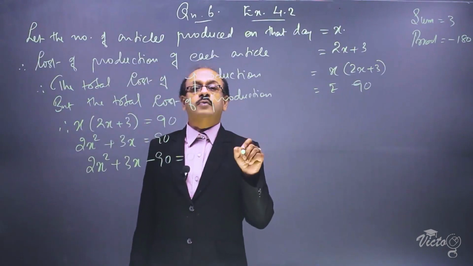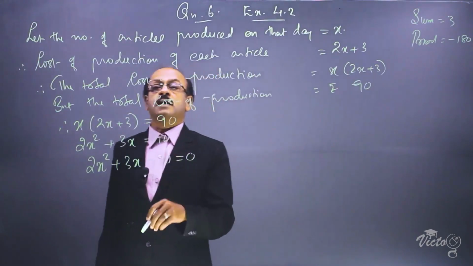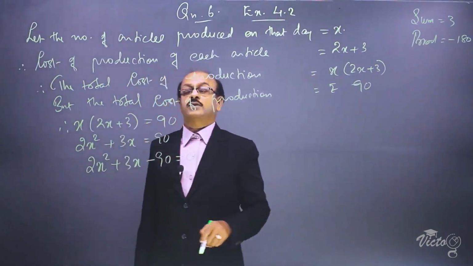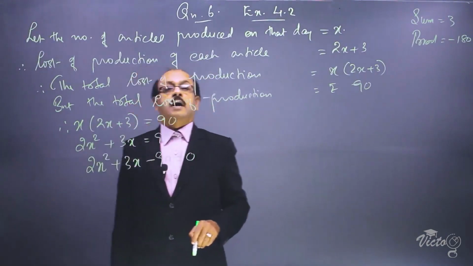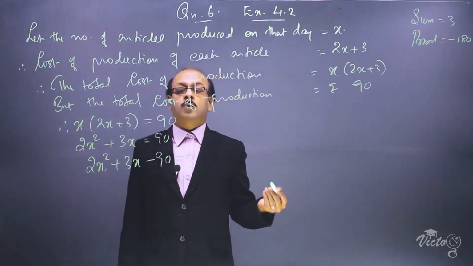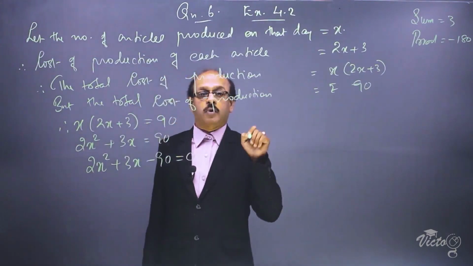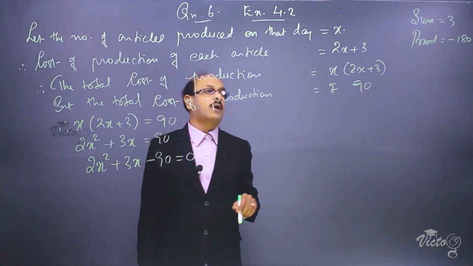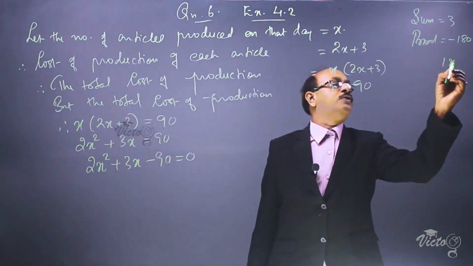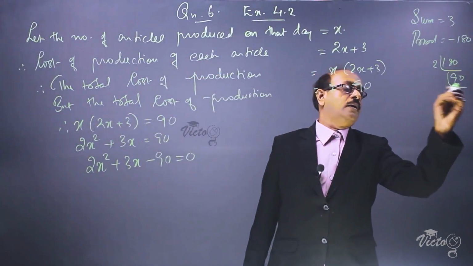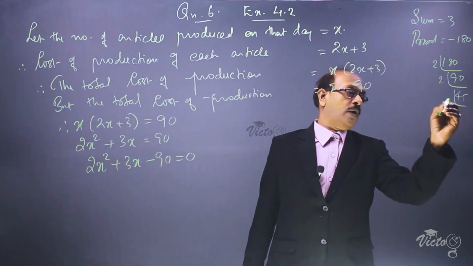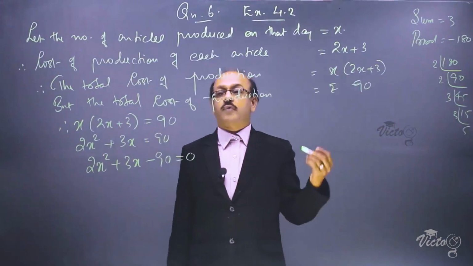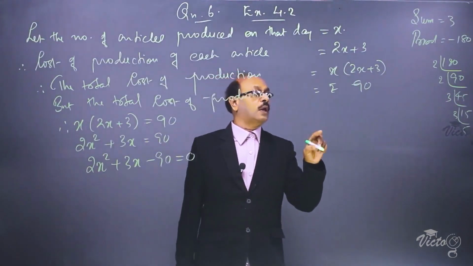For that, we have to find two numbers such that their sum is plus 3 and the product is minus 180, which means 2 into minus 90. For that, we are going to prime factorize 180. 180 can be divided by 2, 90 can be divided by 2, 45 can be divided by 3, 15 again by 3, and 5. Here we are getting the prime factorization as 2 into 2 into 3 into 3 into 5.